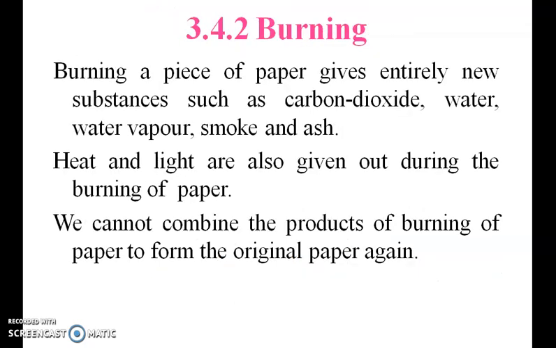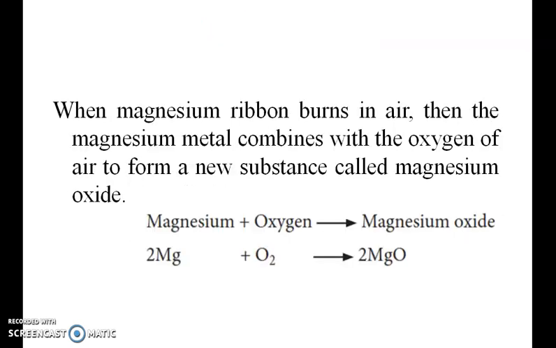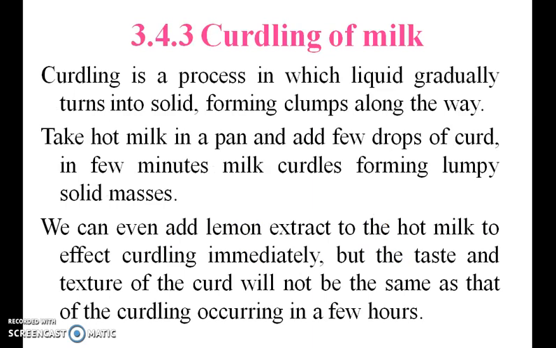The burning of paper gives entirely new substances such as carbon dioxide, water vapor, smoke, etc. So heat and light are also given out during the burning of paper. When a magnesium ribbon burns in air, the magnesium metal combines with the oxygen of air to form a new substance called magnesium oxide. So this is the formula: 2Mg plus O2, that is oxygen, becomes 2MgO, that is magnesium oxide.